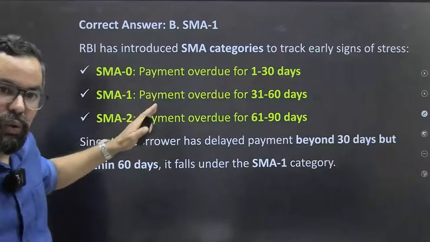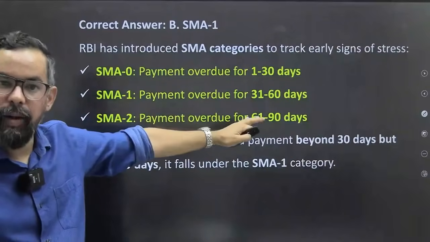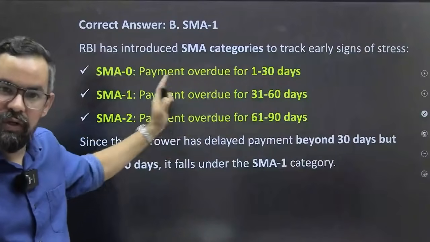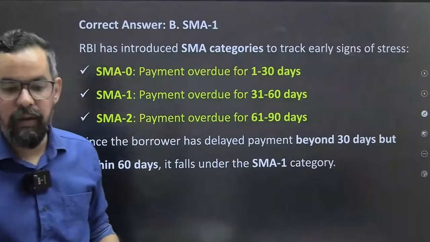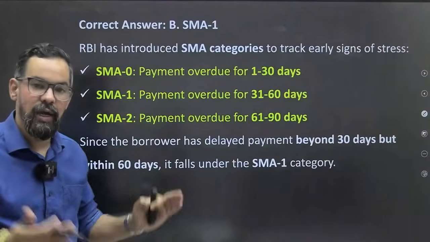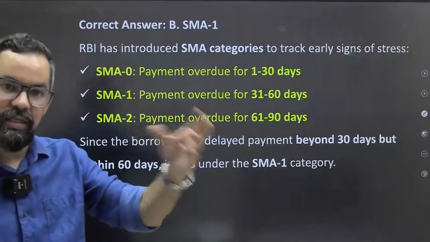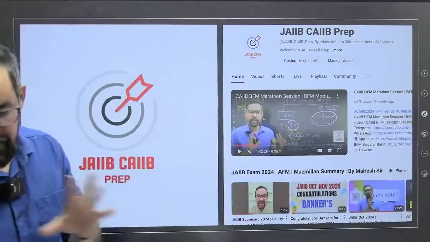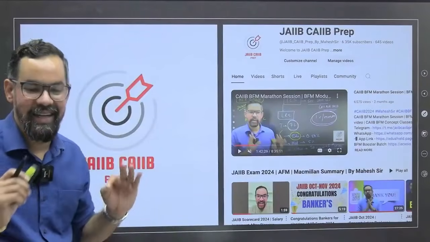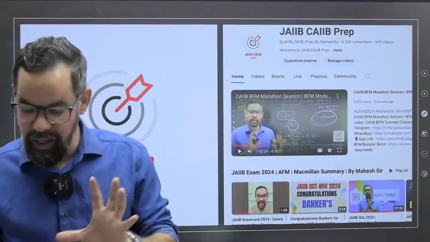Okay. So 0 to 30th day is SMA 0, SMA 1 is 31st to 60th day, and 61st to 90th day is SMA 2. After that we categorize that particular asset as a non-performing asset. First 12 months substandard, then for the next 3 years doubtful asset, after that loss asset. Okay. So the provisioning and these things you also have to take care of, and this is it. So this is all about your unit number 17 part 1. Okay, please do take care around this.